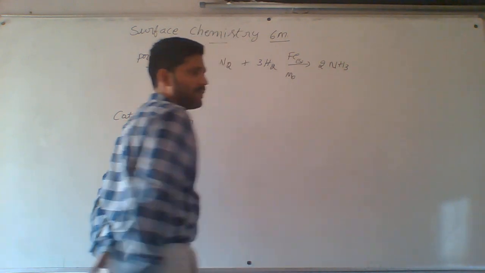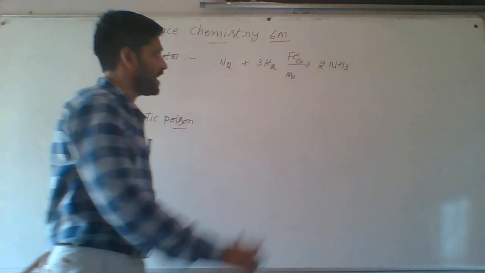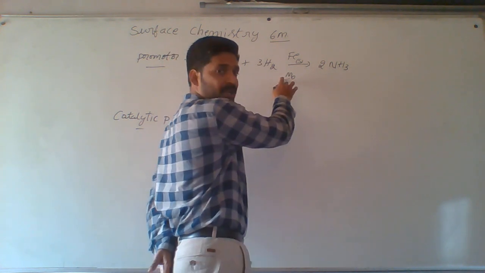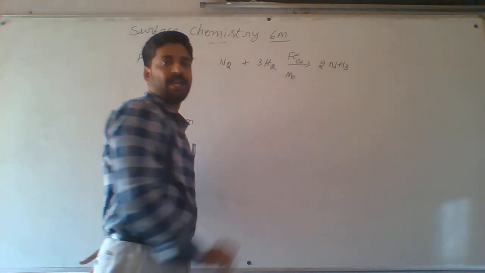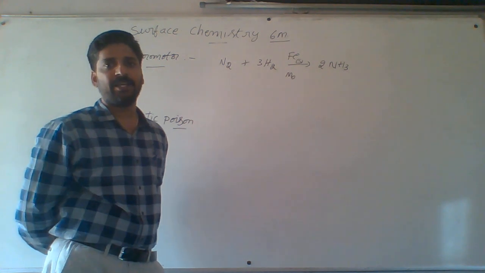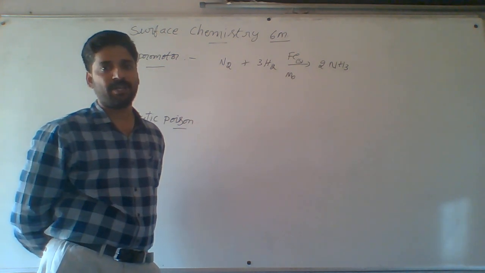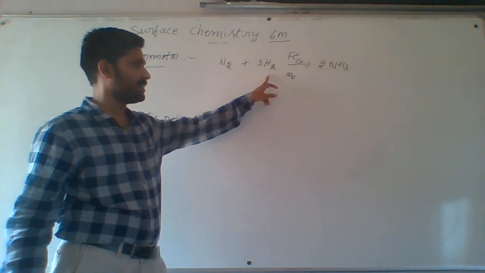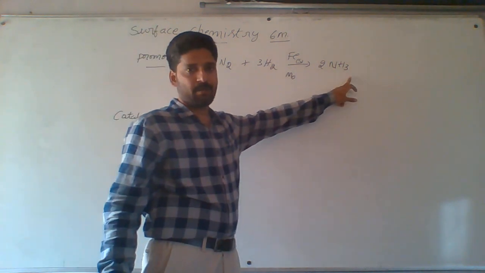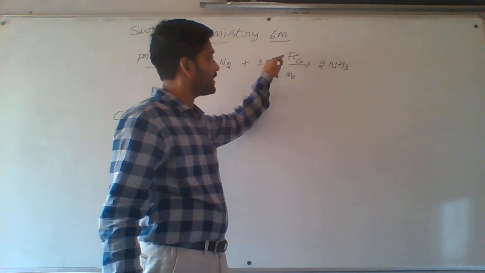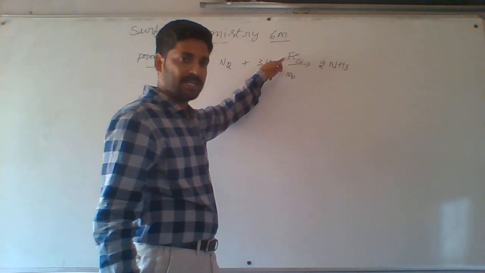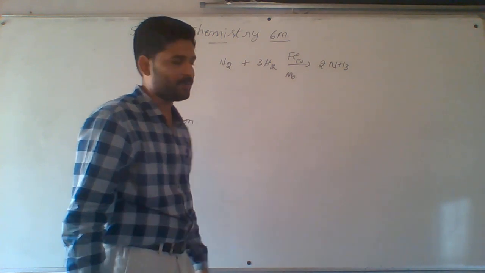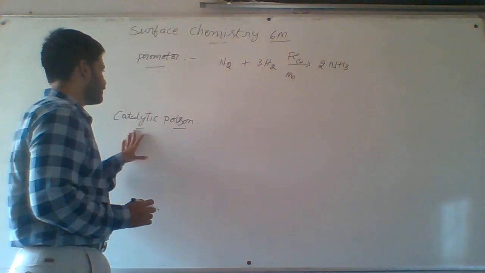Actual iron in solid form is inactive. To increase its activity, I add a small amount of a substance, that is a promoter. Molybdenum acts as a promoter. Previously, iron is in inactive form. In Haber's process, the manufacturing of ammonia, nitrogen is a gas and hydrogen is a gas, forming ammonia. There iron acts as a catalyst, and its activity is increased by molybdenum, which acts as a promoter. After that, promoter is over.